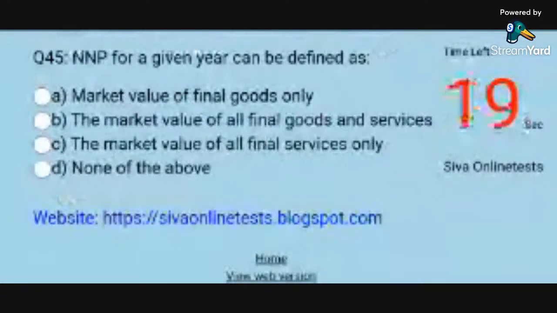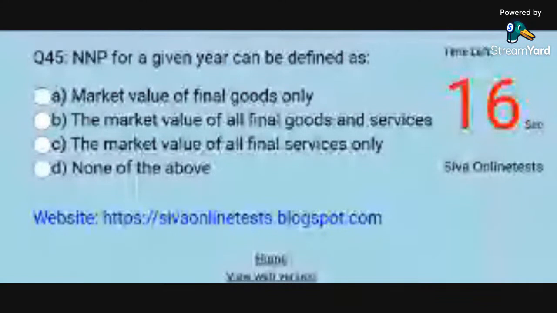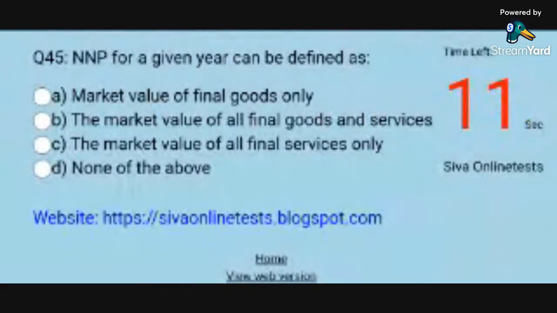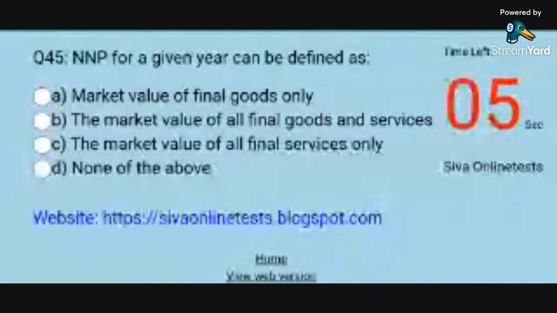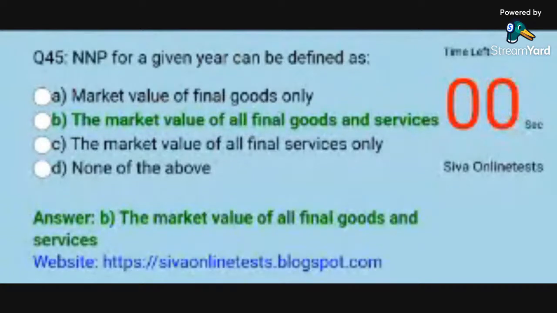Question 45. NNP for a given year can be defined as. Options. A. Market value of final goods only. B. The market value of all final goods and services. C. The market value of all final services only. D. None of the above. Answer. B. The market value of all final goods and services.